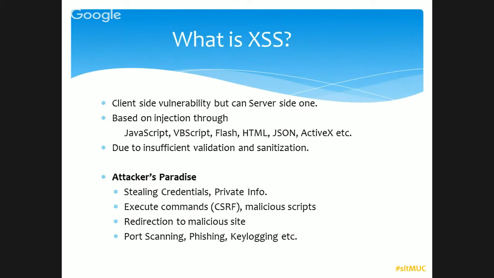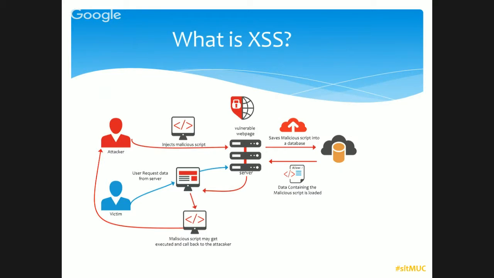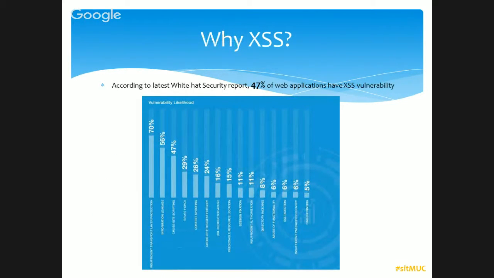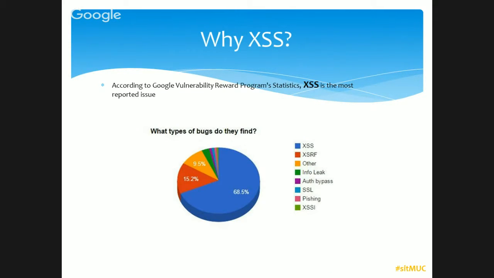So let's see, there are other vulnerabilities also in this web world. So why is XSS so popular and how? Here are some stats from some of the very popular reports. This is from the White Hat Security Report. It says 47% of the applications are XSS vulnerable. And you can see below there are other vulnerabilities also available, but XSS is a major one.